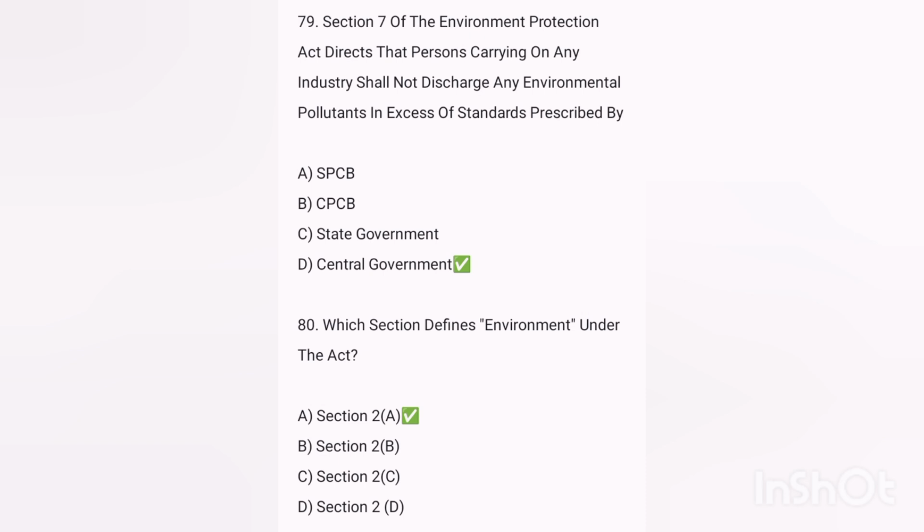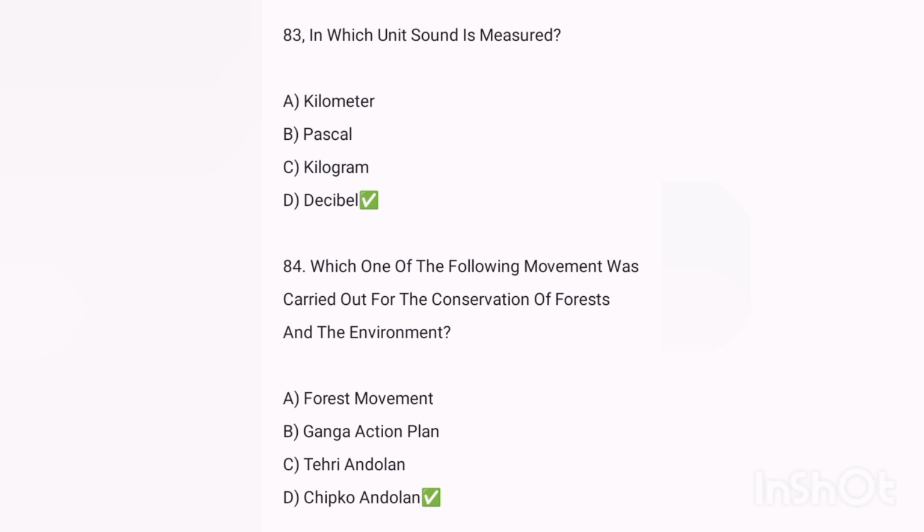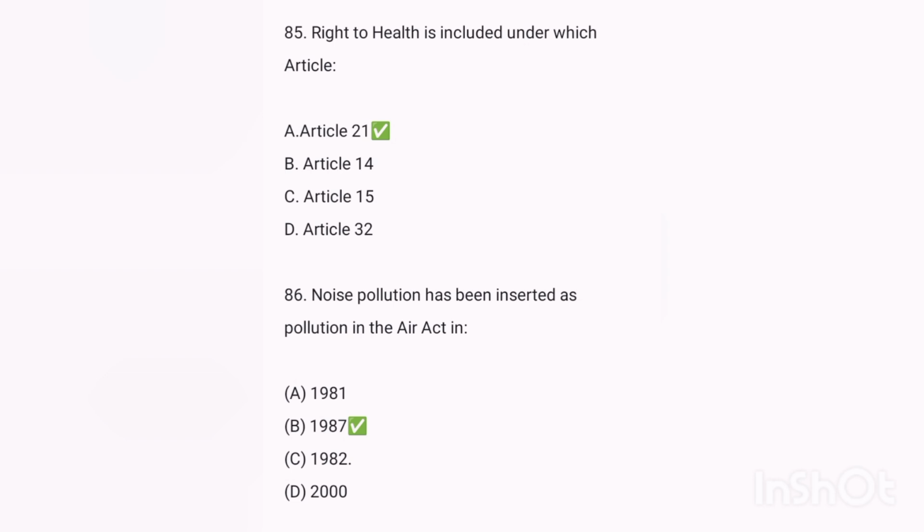Answer Section 2A. Which one of the following is the apex organization in the country in the field of pollution control? Answer Central Pollution Control Board. Next, who appoints the chairman of the Central Pollution Control Board? Answer central government. Next, in which of the sound is misheard? Answer disable. Next, which of the following movement was carried out for the conservation of the forest and the environment? Answer Chipko Andolan.